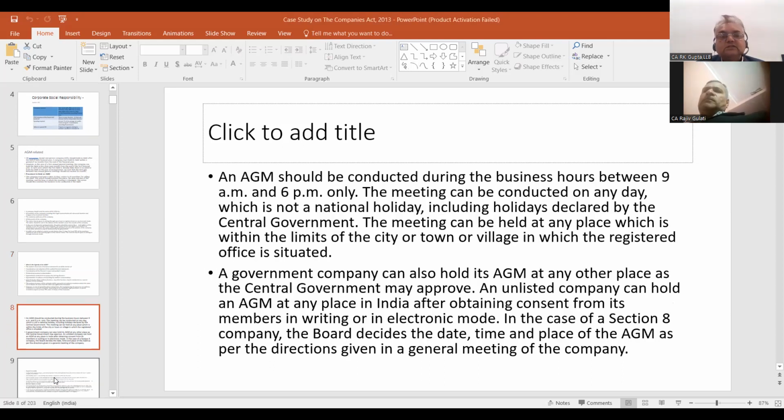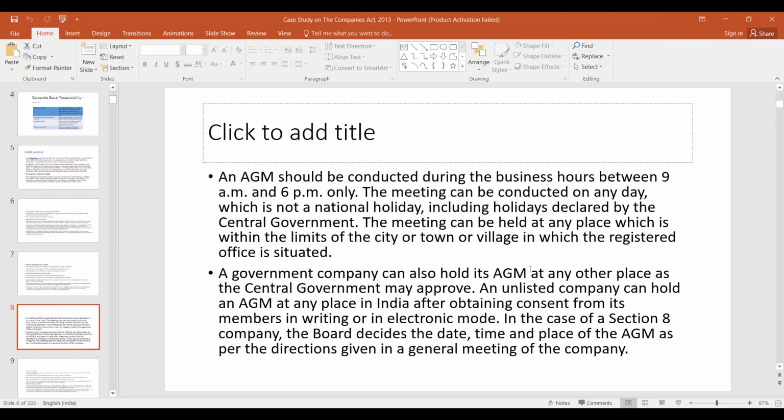Next, an AGM should be conducted during business hours only. There is a specified time period, between 9 AM and 6 PM only. The meeting can be conducted on any day which is not a national holiday, so there is a bar on conducting meetings on national holidays, including holidays declared by the central government. The meeting can be held at any place within the limits of the city, town or village in which the registered office is situated.